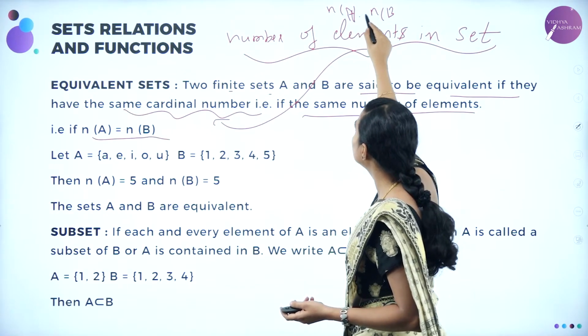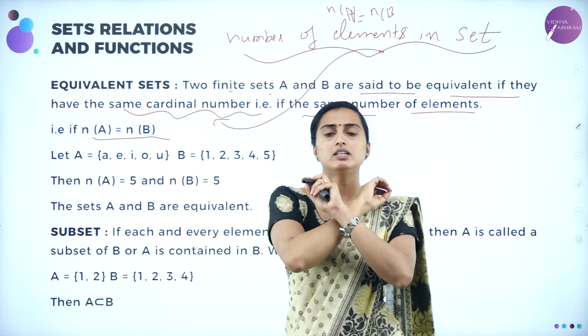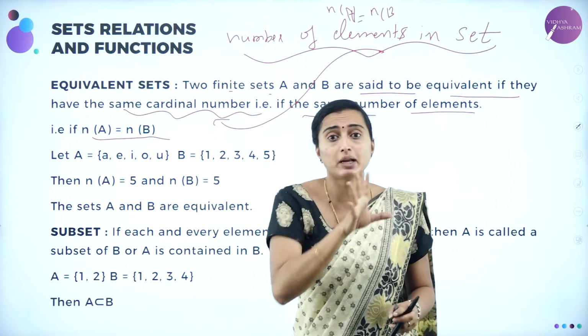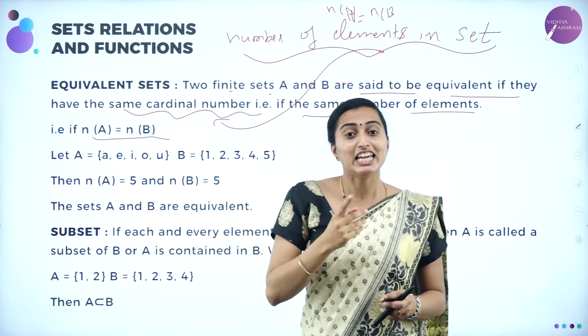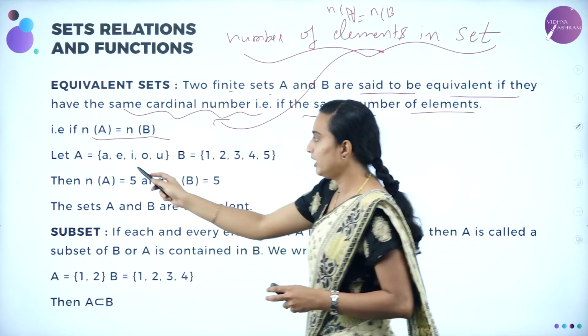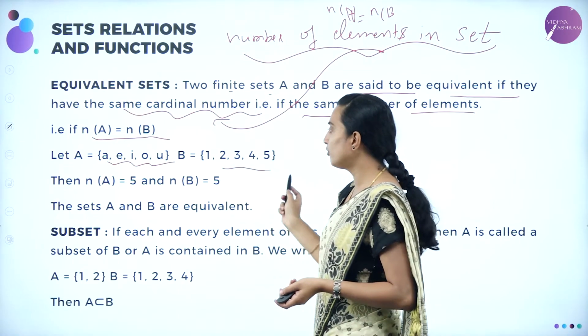They are equal, meaning the number of elements in set A and set B is the same. Whatever the elements are, you are not going to consider whether the same elements are present, but you are going to see that the same number of elements are present. It is going to be known as the equivalent set. So for example, here I have taken A, E, I, O, U, vowels, correct? And then 1, 2, 3, 4, 5.